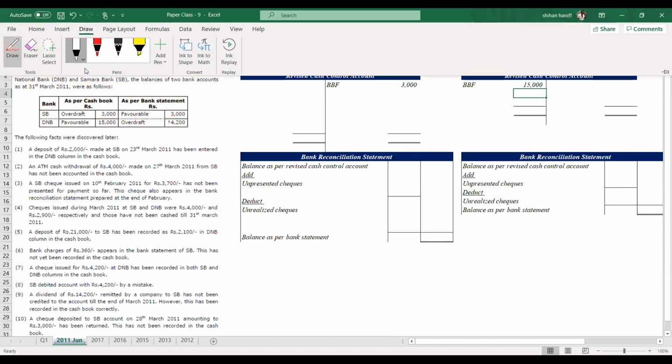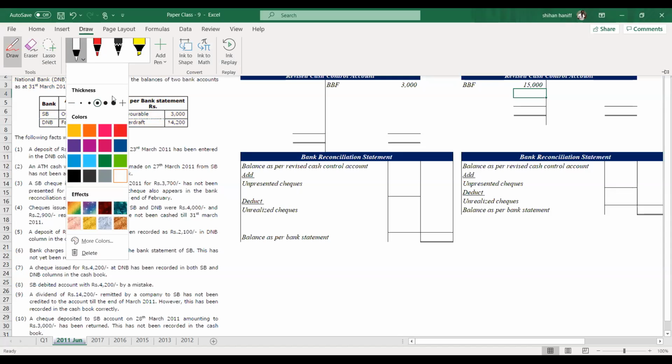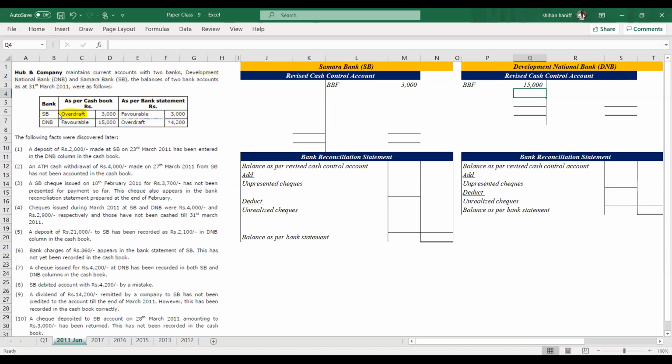Overdraft balance is credit. Overdraft means credit. Favorable means debit. Okay.